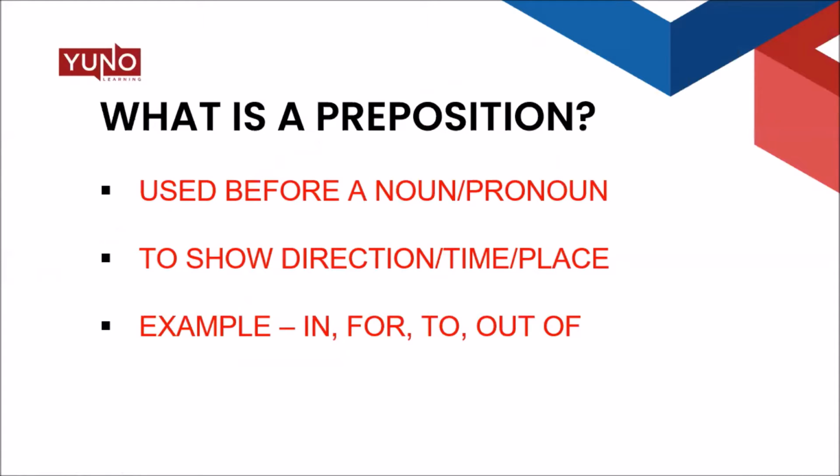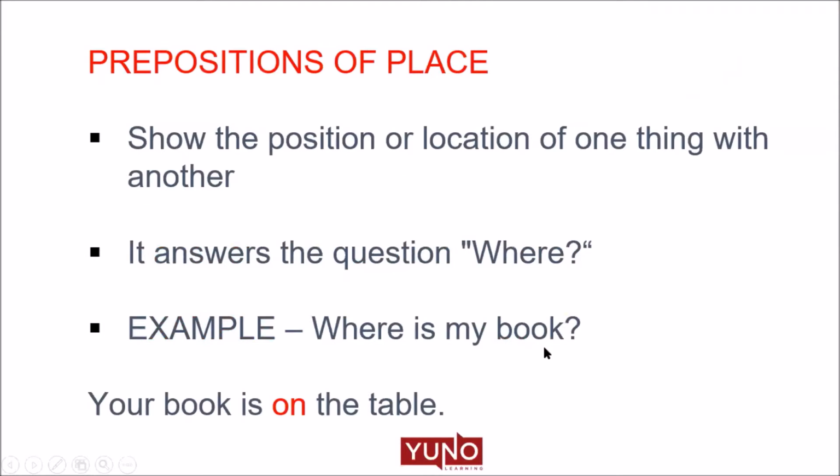First of all, let's understand what is a preposition. A preposition is a word or phrase that is used before a noun or pronoun to show place, time, direction, etc. We have about 150 prepositions in English. And they can be of different types, like prepositions of place, prepositions of time, prepositions of direction, etc. For example, in, for, to, out of, and many more. But today, we are only going to discuss prepositions of place, such as on, at, beside, etc.